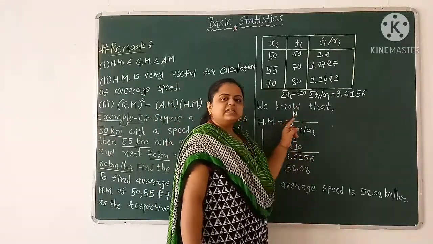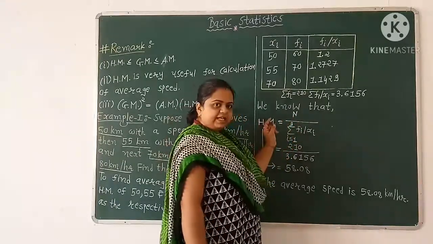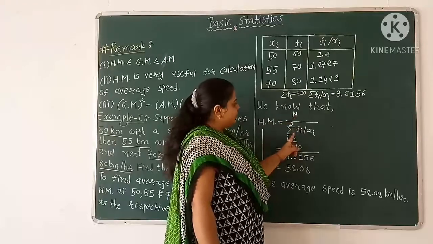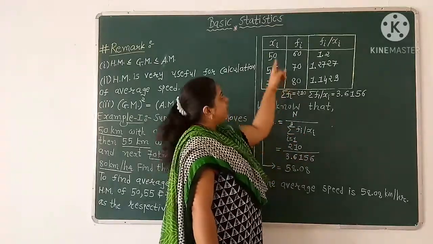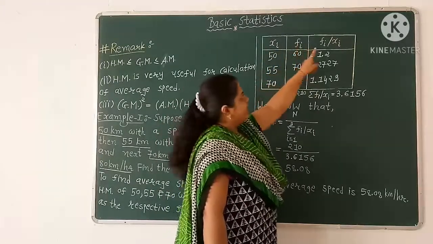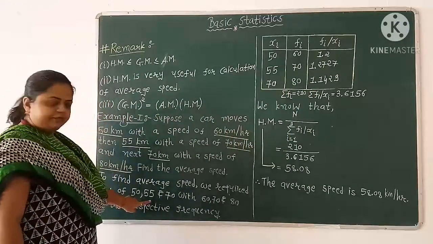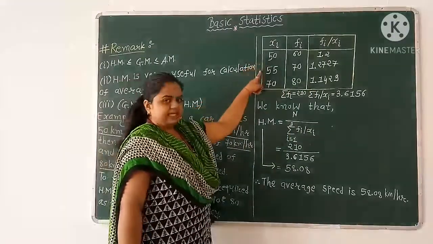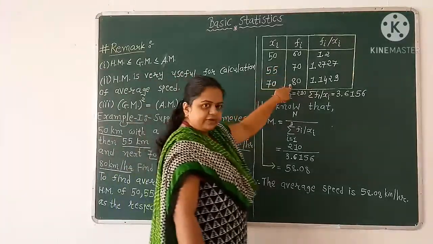Capital N is nothing but the summation fi. Now for finding capital N and summation fi over xi, we construct the table xi, fi and fi over xi. Now 50, 55 and 70 are our xi, 60, 70 and 80 are our fi.